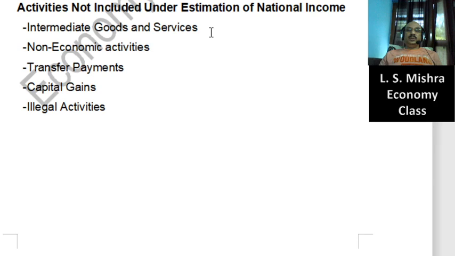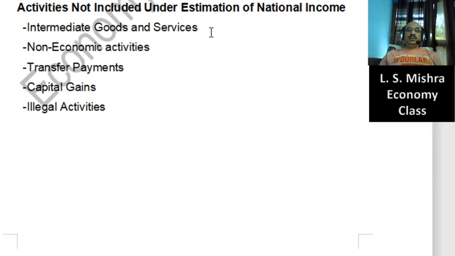Whatever examples I share with you, examples are important because I've seen several times questions based upon the examples also. The first activity is intermediate goods and services. Try to understand. In the very beginning, when we started discussing the meaning of GDP, I focused on the importance of finally produced commodity goods. Finally produced, finished goods.